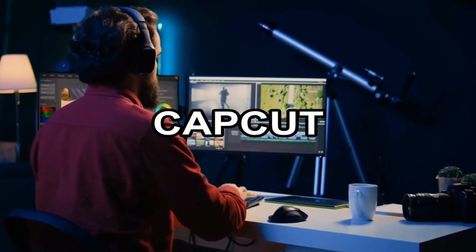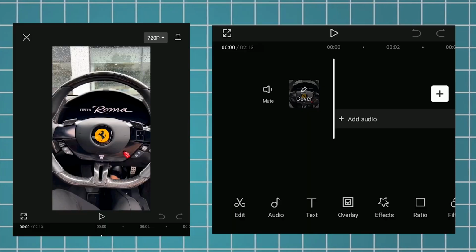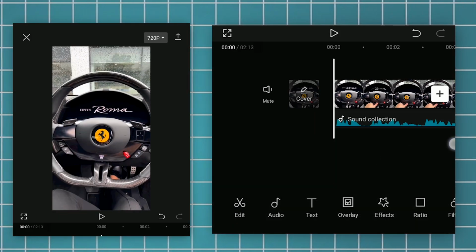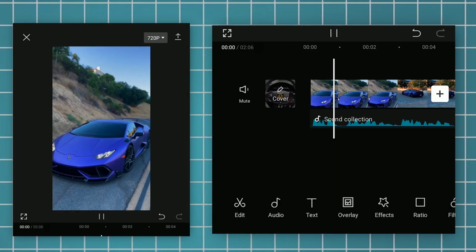Now step 3 is editing. I'm going to use CapCut for editing. The first thing I want to do is import the luxury video and our voiceover. To import our background music, click audio and select extract. Okay, now cut and adjust the video.